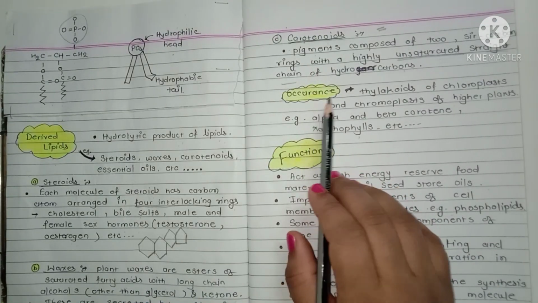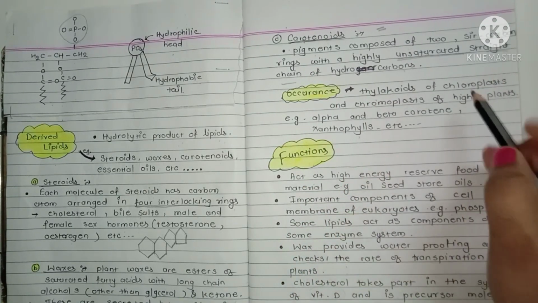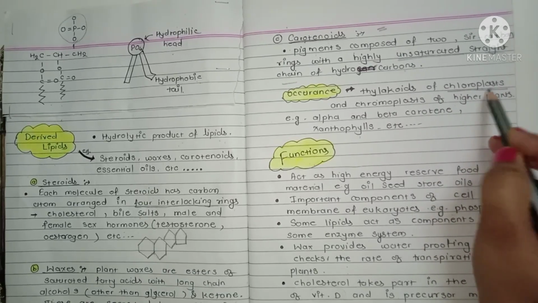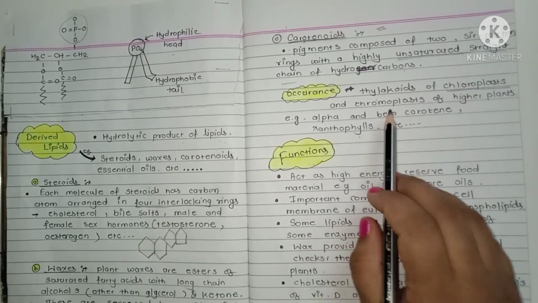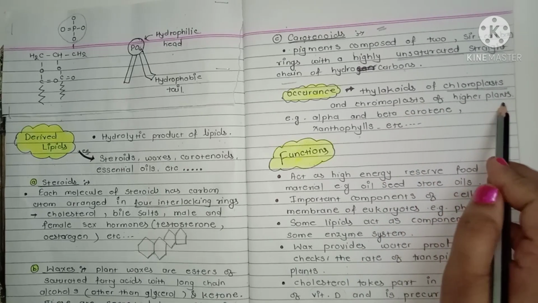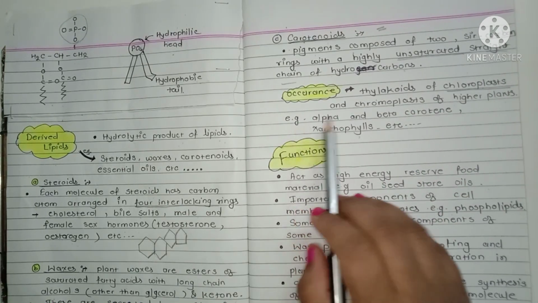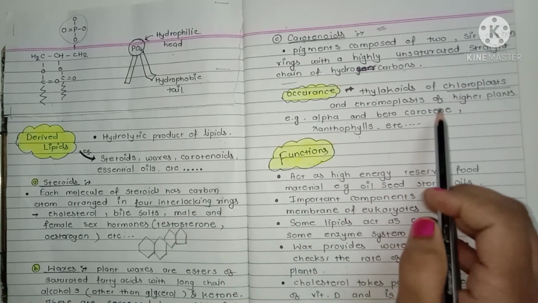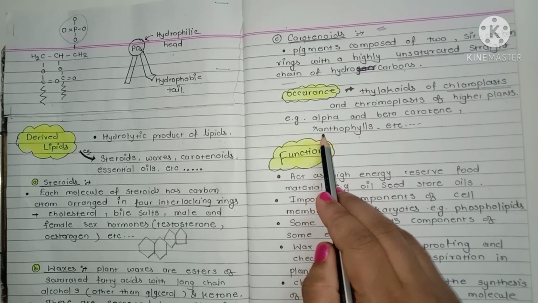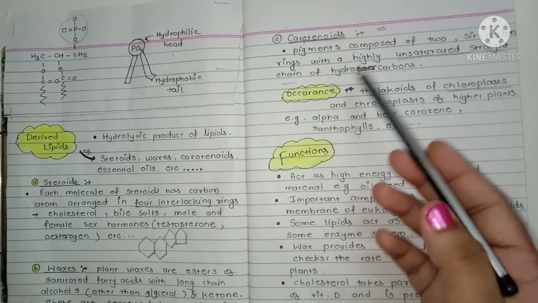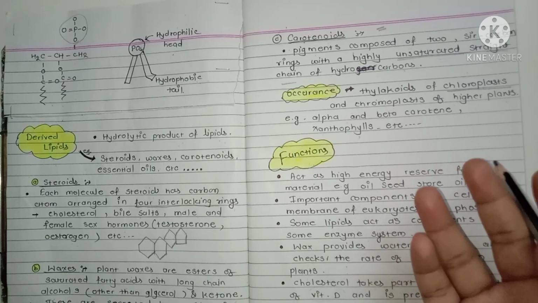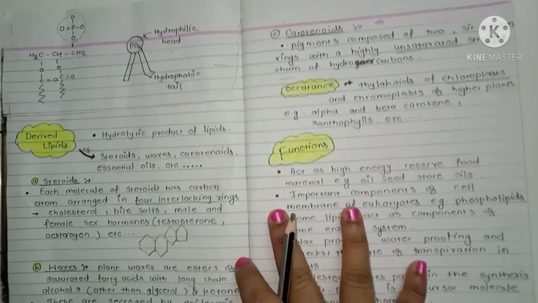These carotenoids are occurred in a thylakoid of the chloroplast. Chloroplast is present in a plant and chromoplast of a higher plant. Examples are the alpha and beta carotene and xanthophyll. Carotenoids, these pigments gives the colors to the compound.